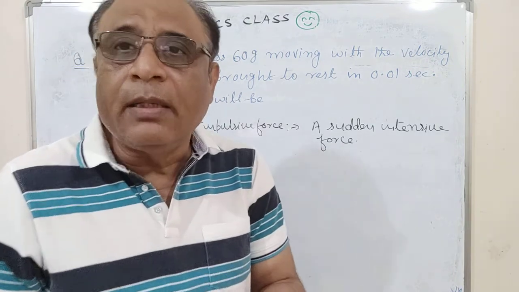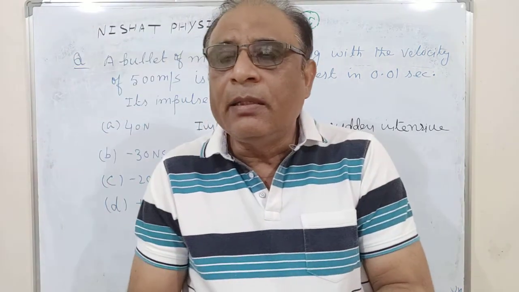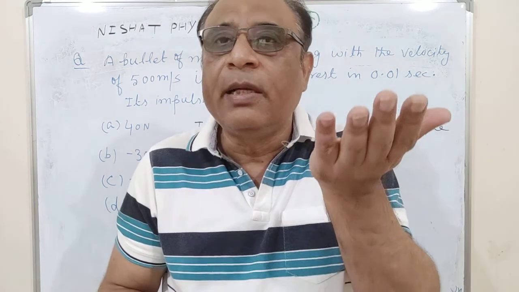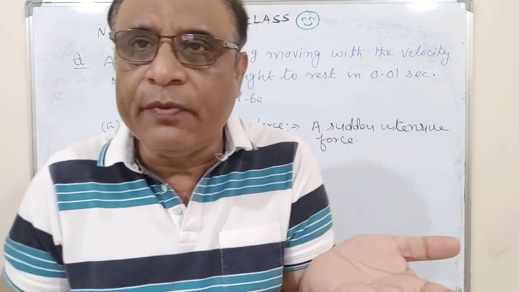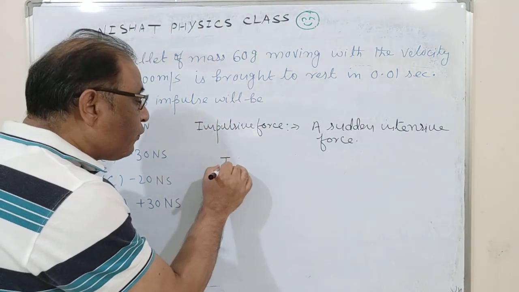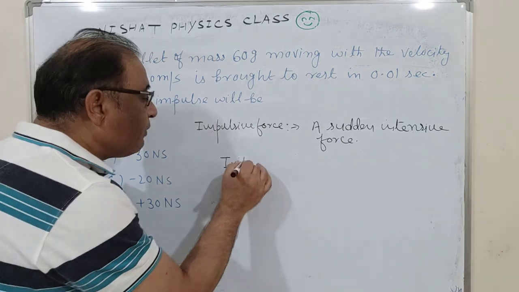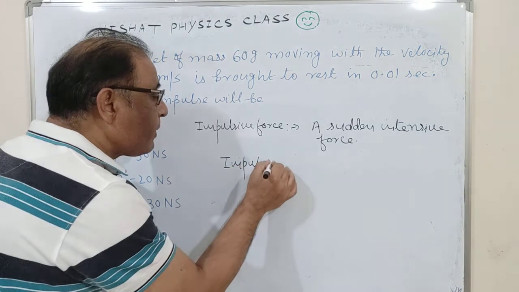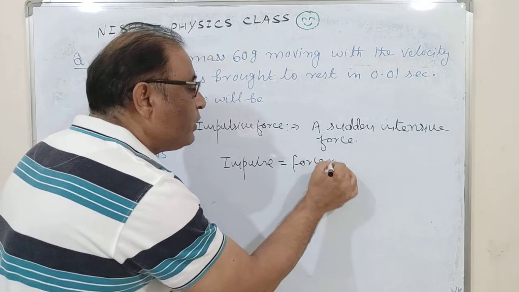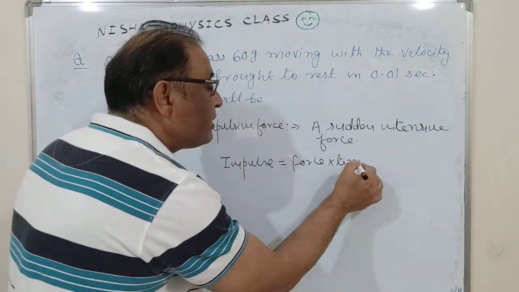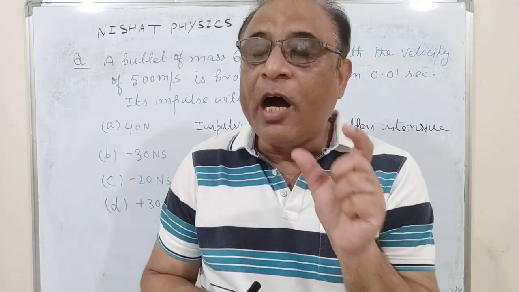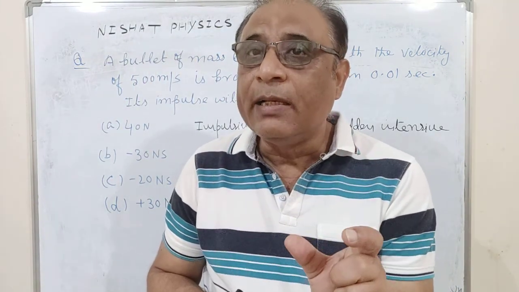You are in a car and the car passes through a pit, then what will happen? You feel a jerk, and this jerk is impulsive force. But when you want to find out impulse, what is the impulse? It is force into time. Force into time means the magnitude of the force and how long the force existed.